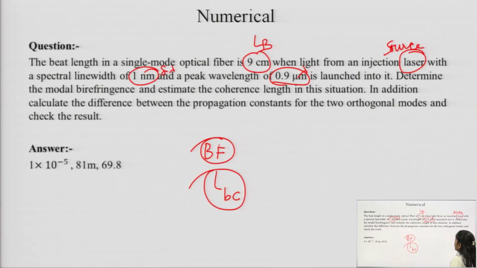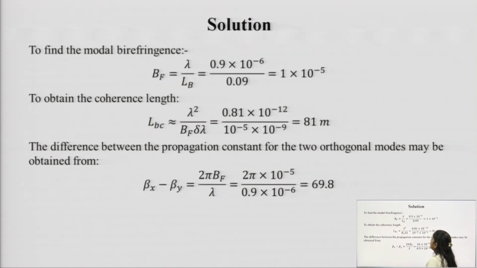In addition, calculate the difference between the propagation constants for the two orthogonal modes, beta x minus beta y, and then you have to check the result also.